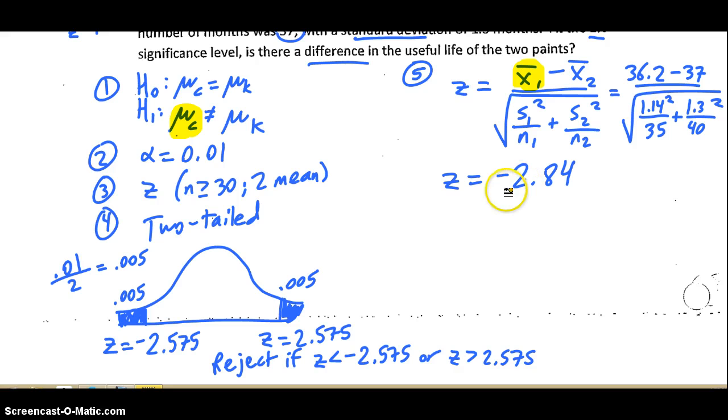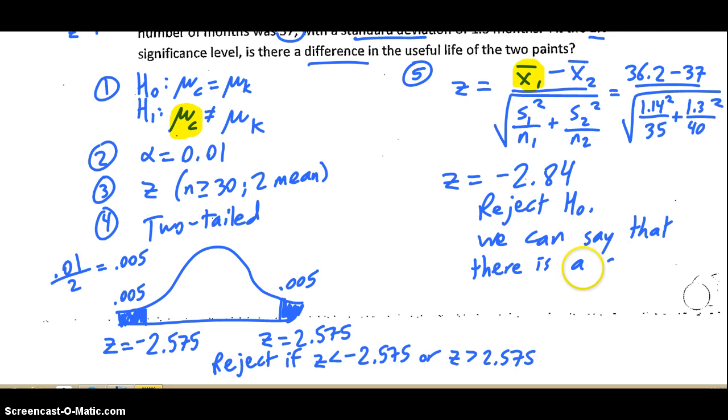Well, negative 2.84 is less than negative 2.575. It is smaller. So this is a reject the null hypothesis. We can say that the last sentence is true, that there is a difference between the two paints, basically.